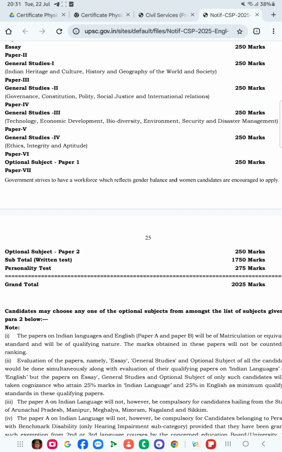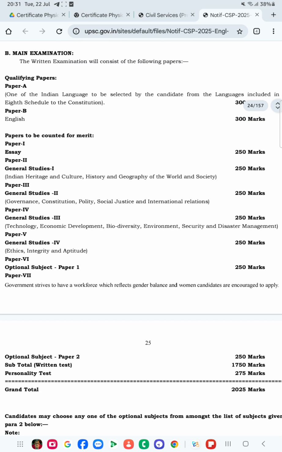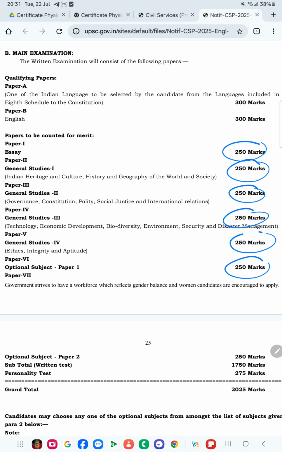These individual papers consist of 250 marks each. 250 into 7 is 1750 marks, and finally the personality test is 275 marks, which makes 2025 marks as the total.